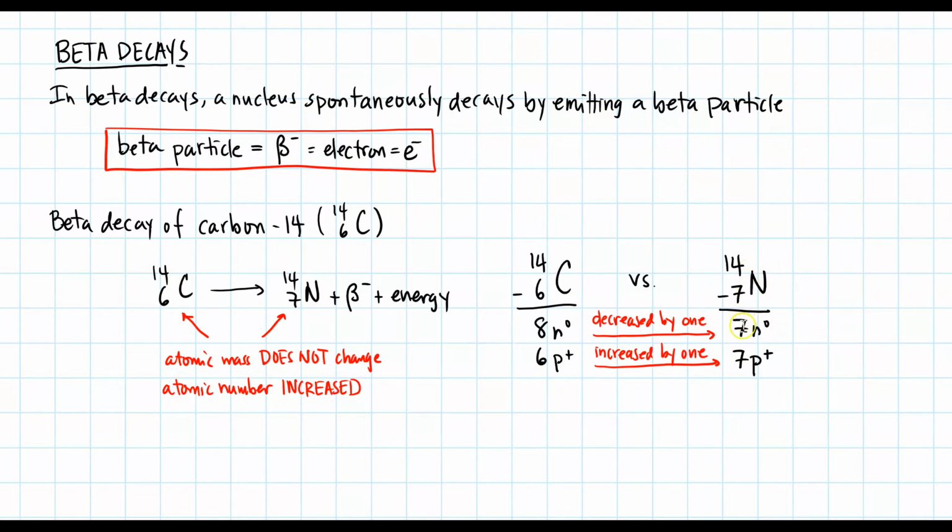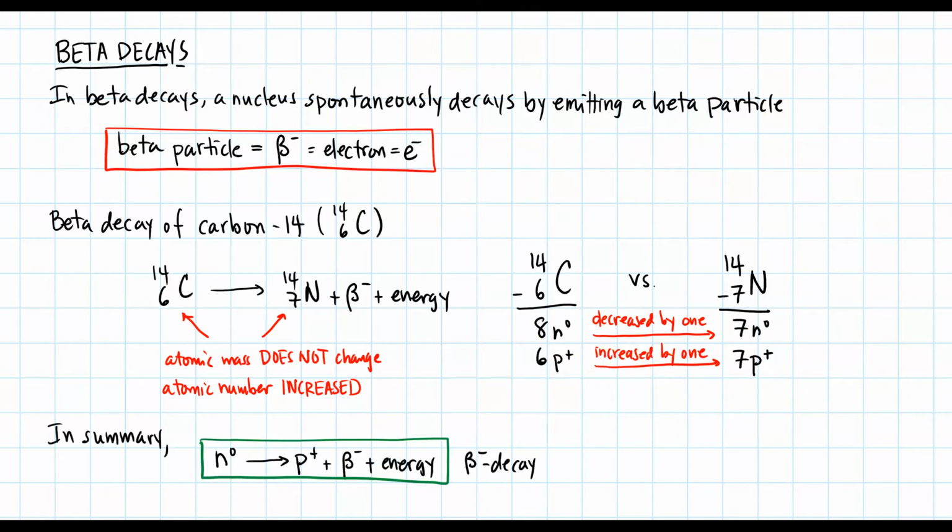Nitrogen-14 has 7 neutrons, 7 protons. So when I look at the neutron number, we could see here that it decreased by 1, but on the other hand, the protons increased by 1. So in summary, it is a neutron that decays into a proton, emitting a beta minus particle and energy. This is the definition of a beta minus decay.